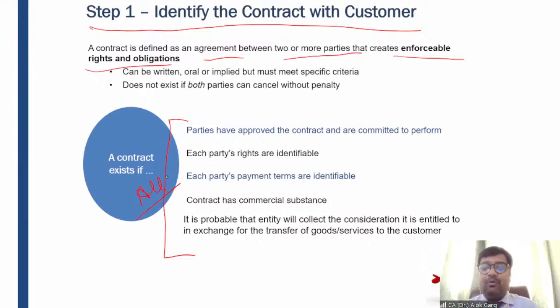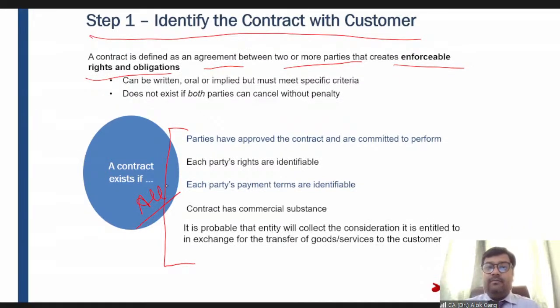Okay. So he put on the mail that I'll deliver this service by tomorrow and I'll charge 50,000 rupees for this particular service. And I said, okay, we are ready to pay you 50,000 rupees for this kind of service. So it means we are bound. It means this contract has been approved and he can enforce me. If I do not pay him 50,000 rupees, with the help of this mail, he can enforce payment of 50,000 rupees in a court of law, right? I hope it is clear to everyone, guys.